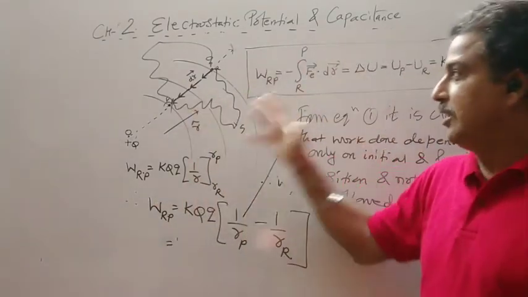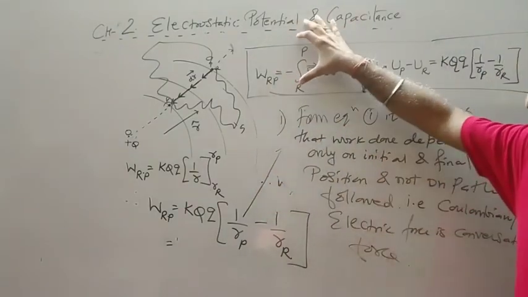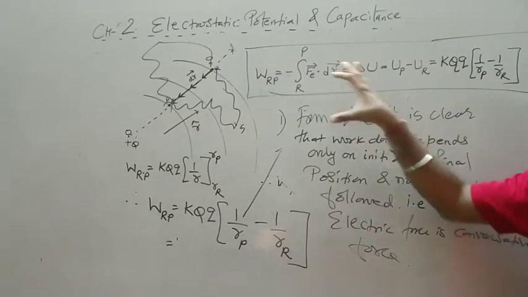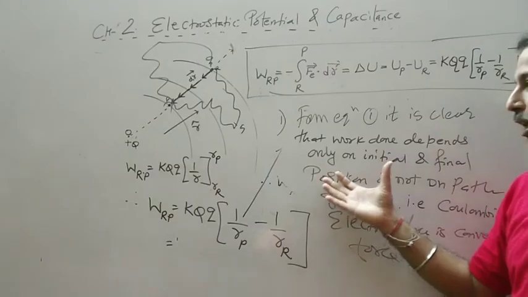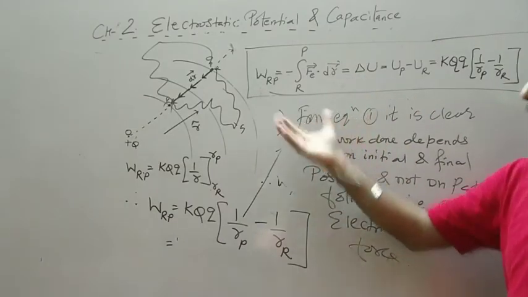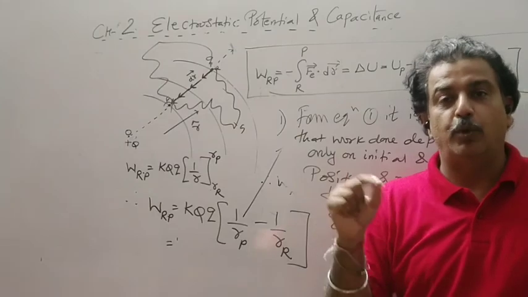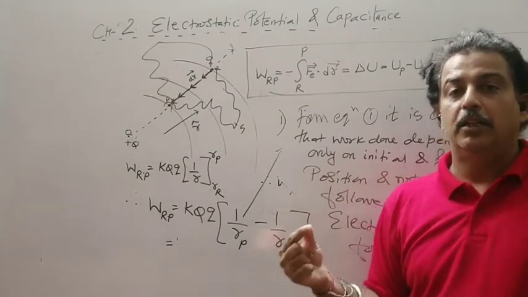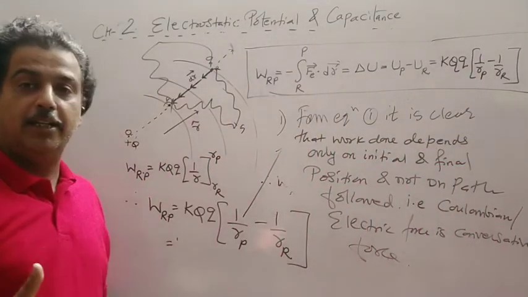So this is the first concept of chapter 2. And from this concept, we have discussed one point, that the Coulombian force is conservative. Then we will see the sub part of this topic. This is the potential energy difference. In the next lecture we will see what is the electrostatic potential energy, only energy.